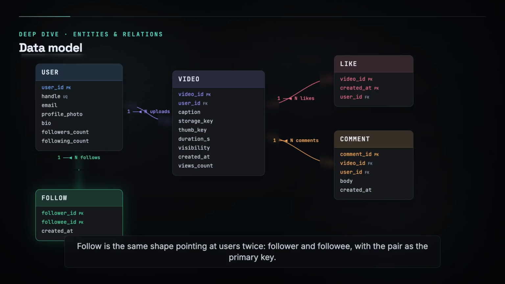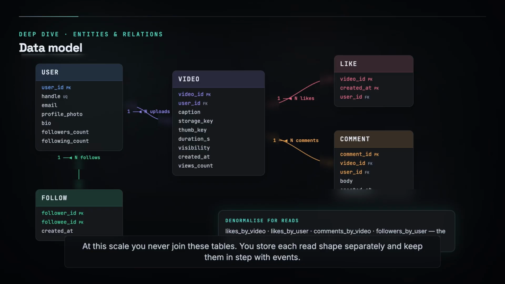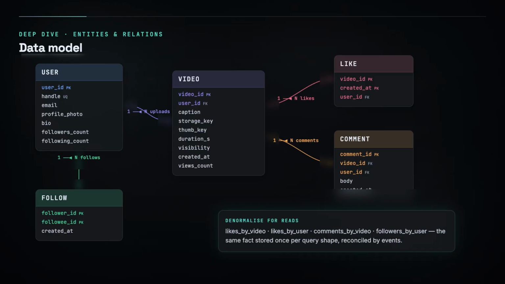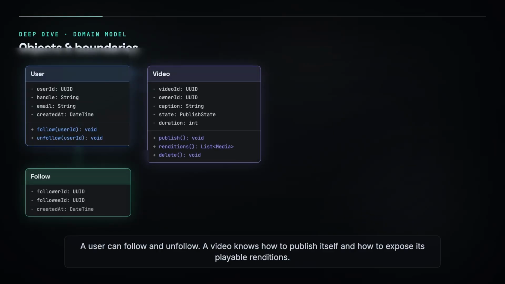with events. In code, those tables become a small domain model. Objects with behavior, not just rows. A user can follow and unfollow. A video knows how to publish itself and how to expose its playable renditions. Media is composed inside a video, no video, no media. That is composition, and it is why deleting a video deletes its objects.